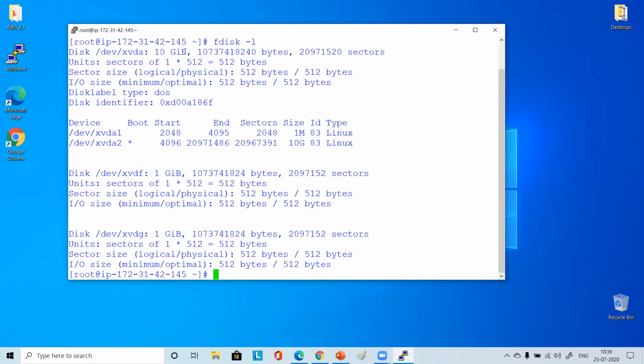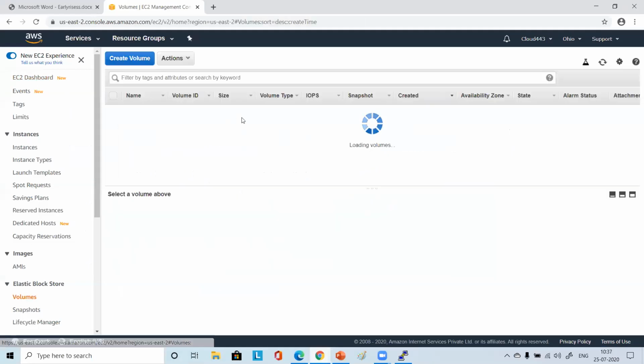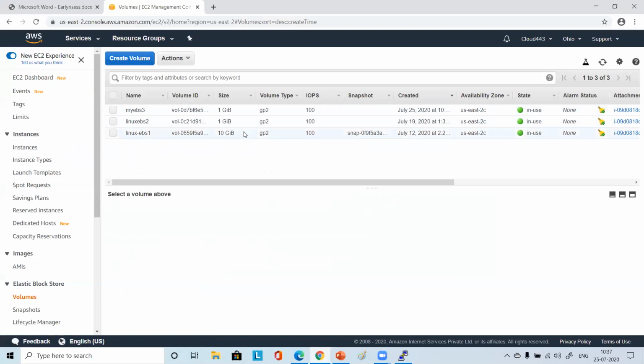Can you relate this to anything else? Yeah, that's the volume there for us. Root volume, right? Yeah, the root volume. So let's go to this volume and see here. Okay, 10 GB is there, right? It's the same thing.